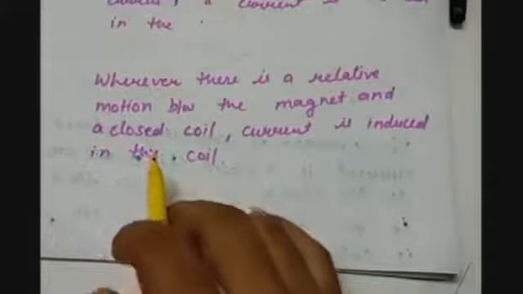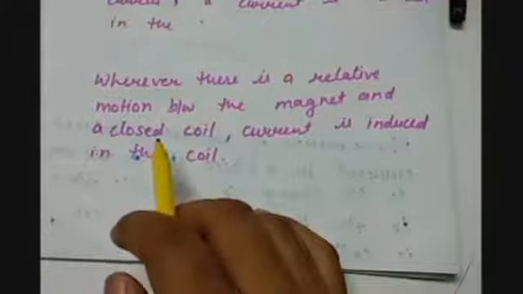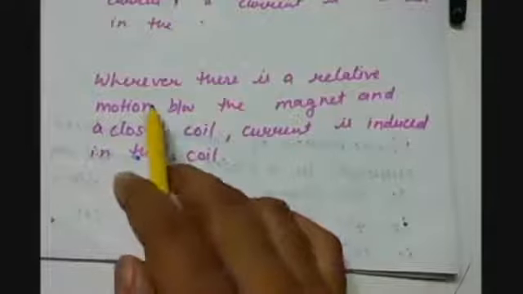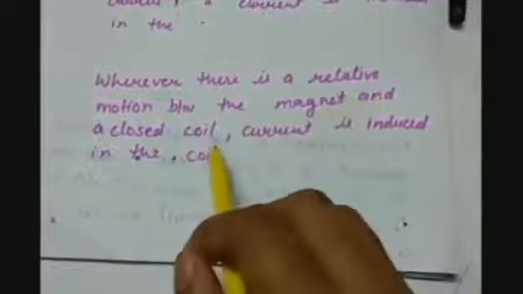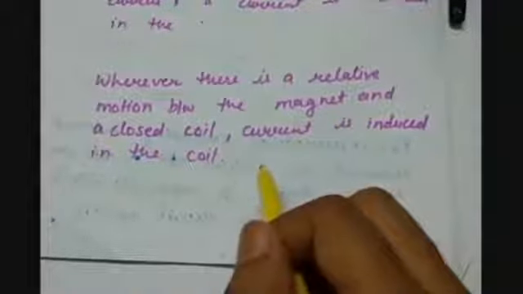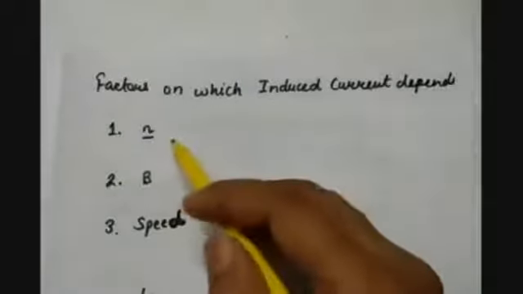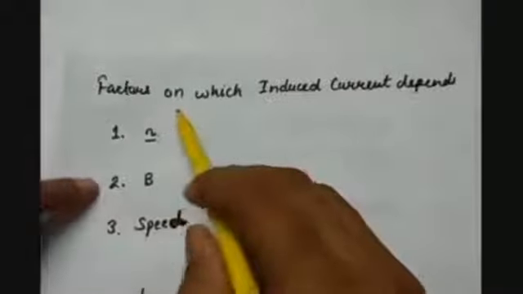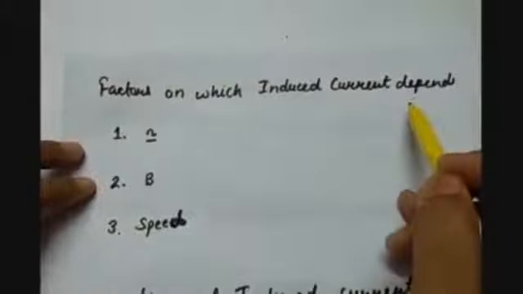So dear students, we can also define it in a different manner: wherever there is a relative motion between the magnet and the closed coil, current is induced in the coil. This phenomenon is also called electromagnetic induction.